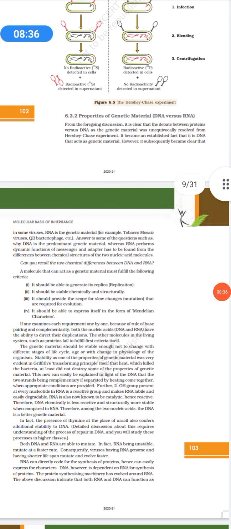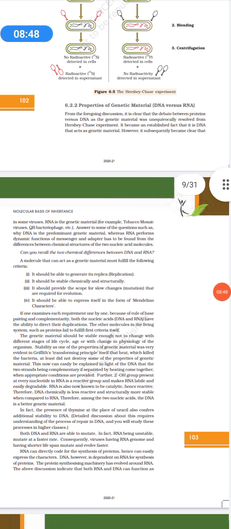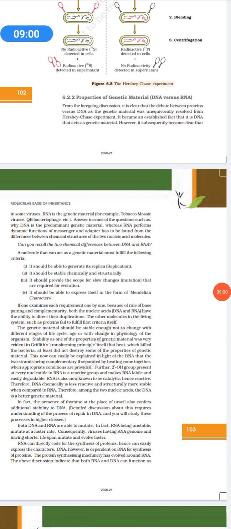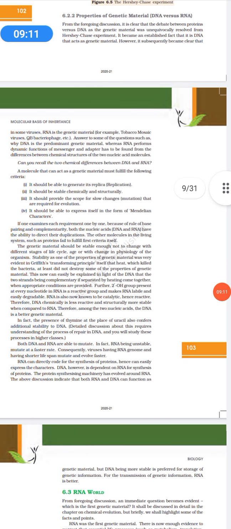Okay, now the properties of genetic material, DNA versus RNA. From the foregoing discussion, it was clear that the debate between protein versus DNA as genetic material was unequivocally resolved by Hershey and Chase. So Hershey and Chase solved the matter of which is the genetic material, whether it's DNA or protein. They came to the conclusion that DNA is the genetic material. Now, RNA is the genetic material in some cases, for example, if we talk about tobacco mosaic virus or QB bacteriophage.